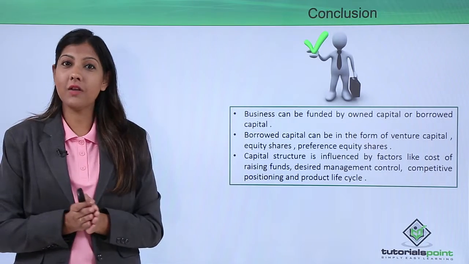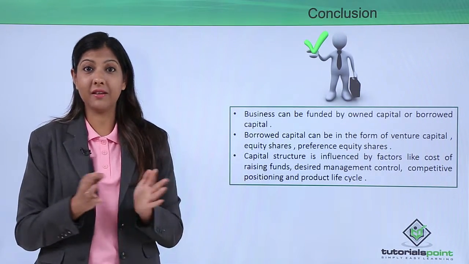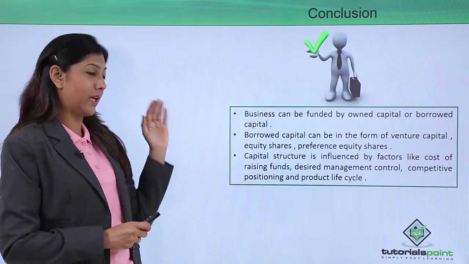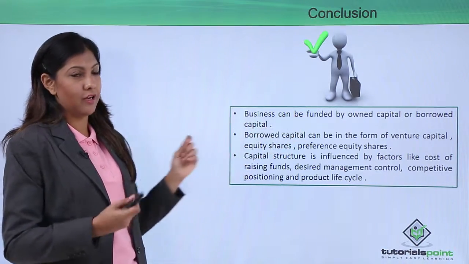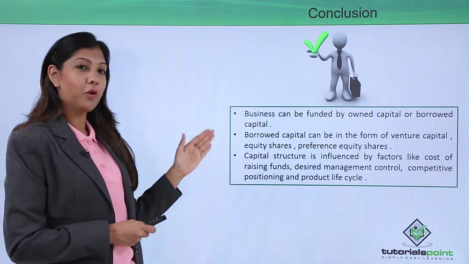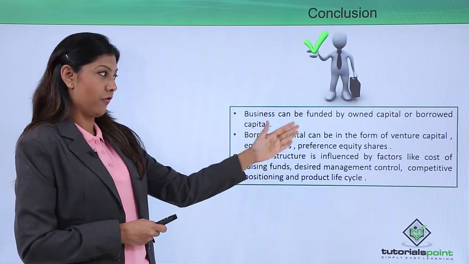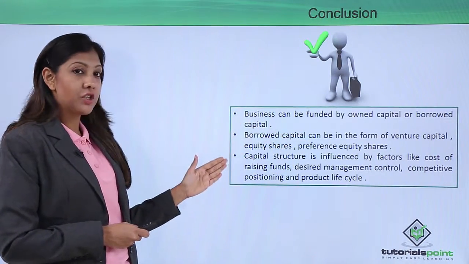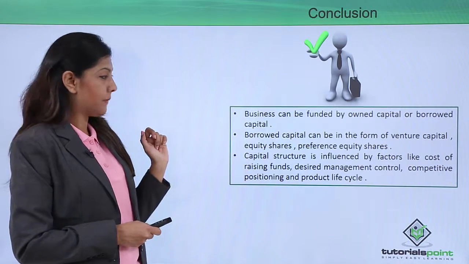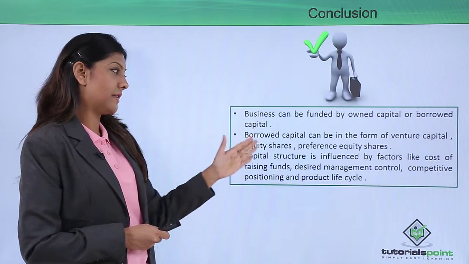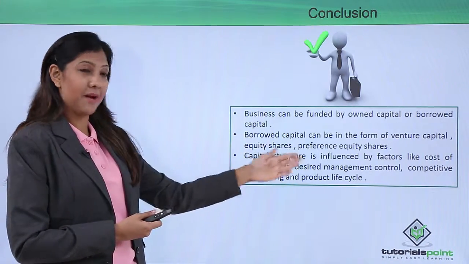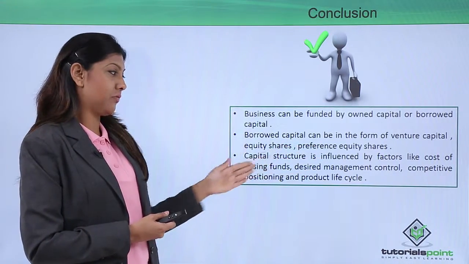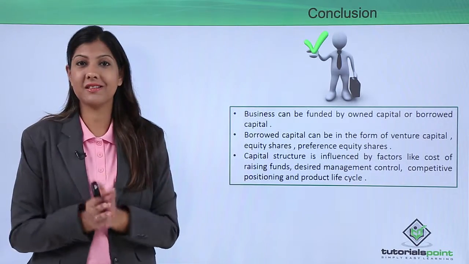To conclude this module on determining the capital structure, we have seen that businesses can be funded by owned capital or through borrowed capital. Borrowed capital can be in the form of venture capital, equity shares as well as preference equity shares. The capital structure is influenced by factors like the cost of raising funds, desired management control, competitive positioning as well as your product life cycle.